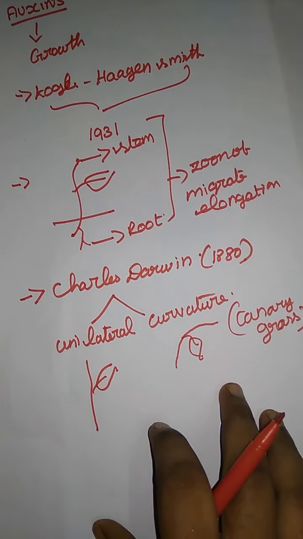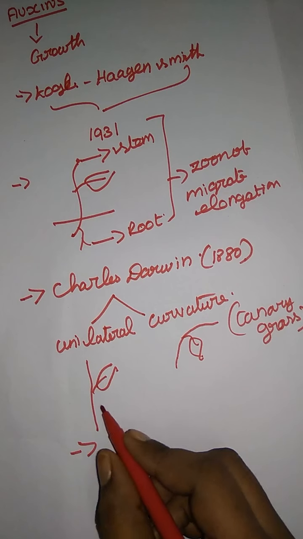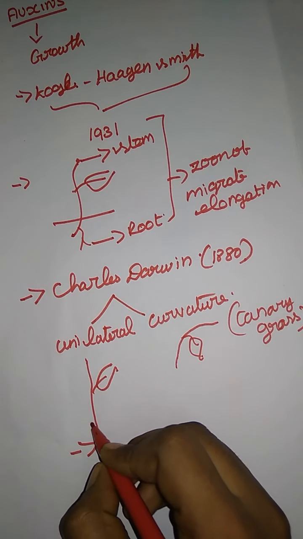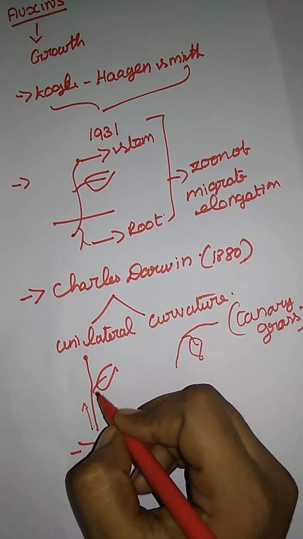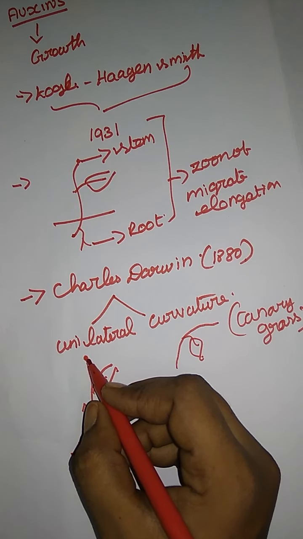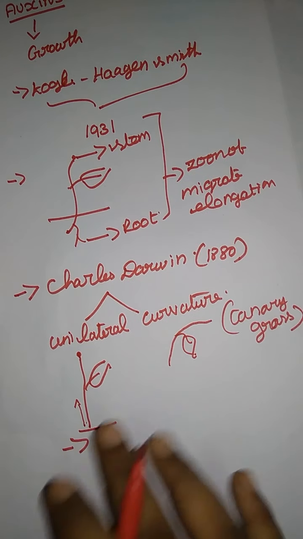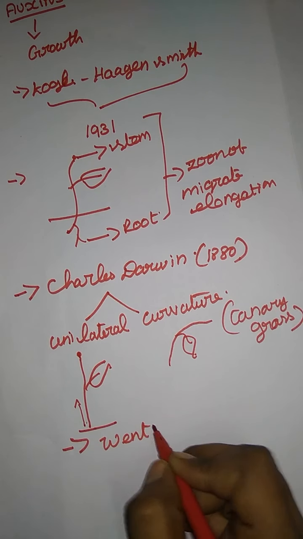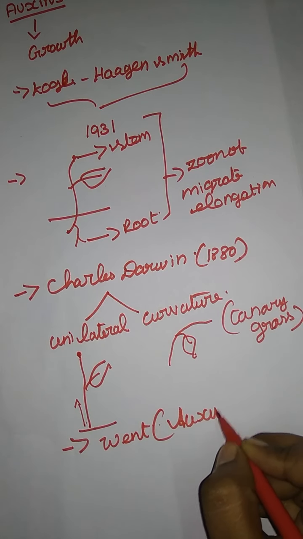After that he came to the conclusion that an influence is transmitted from the tip of the coleoptile to the base region. They said that some influence is transmitted from the tip of the coleoptile to the base part, something is carried from the base part to the coleoptile, and that is what is responsible for the growth of the plant. He came to that conclusion. This influencer was later identified by the Went experiment. Through the Went experiment they identified auxin.